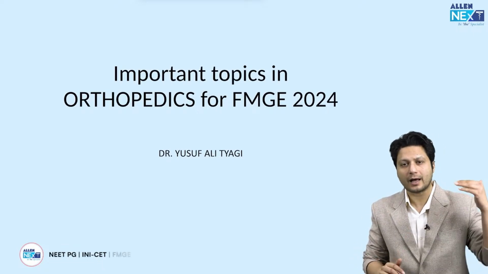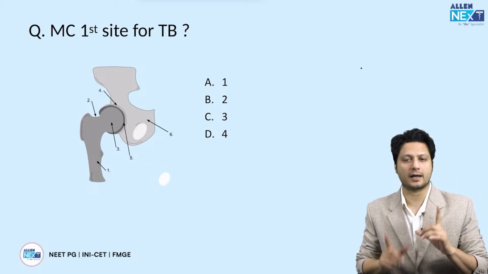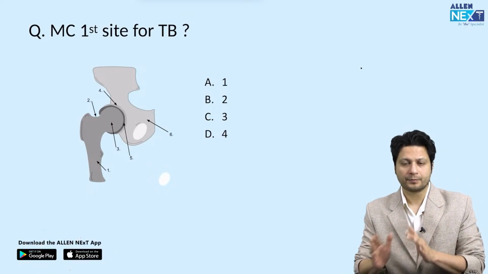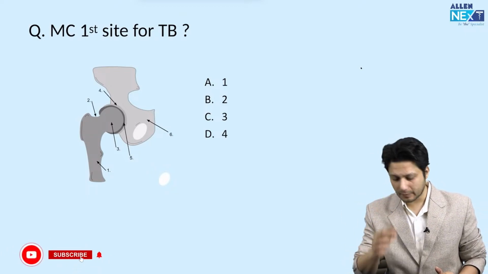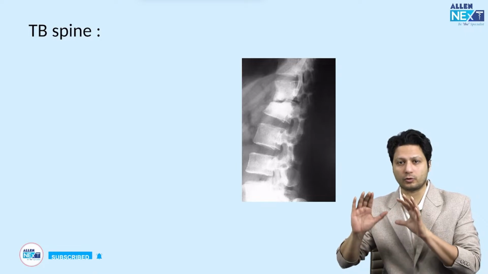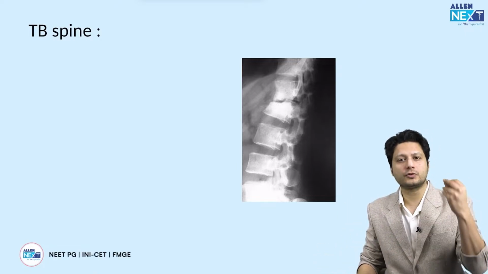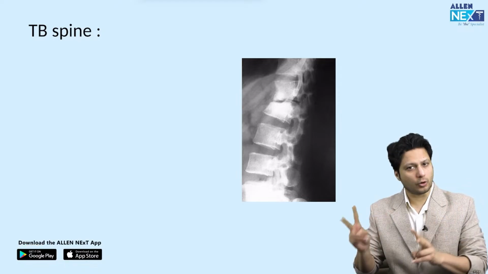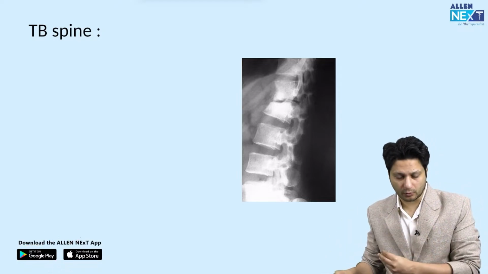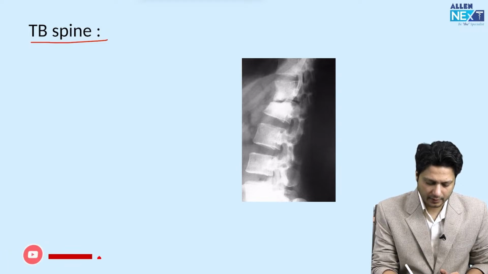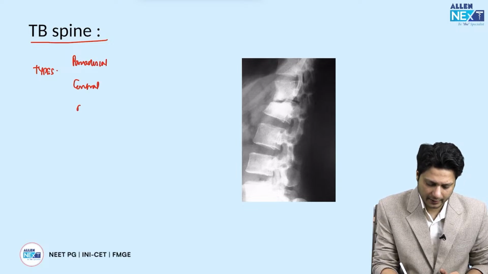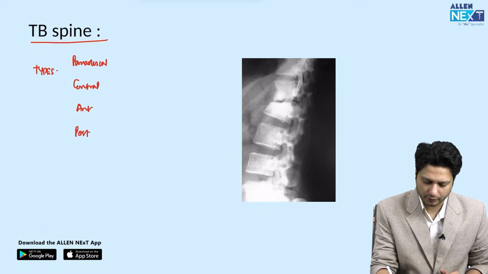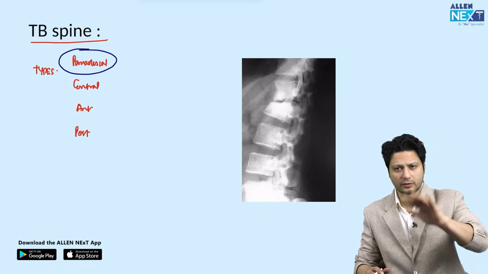As you know, for the last 3 to 4 years, consistently they are asking one question out of tuberculosis of the musculoskeletal system. Particularly, the question is usually asked from the tuberculosis of the spine. There are two questions only. One is the types of tuberculosis of spine. As you already know, the most common one is paradiscal, the second one is central, the third one is anterior, and the fourth one is posterior. Out of this, the paradiscal is the most common type. So this is one question.